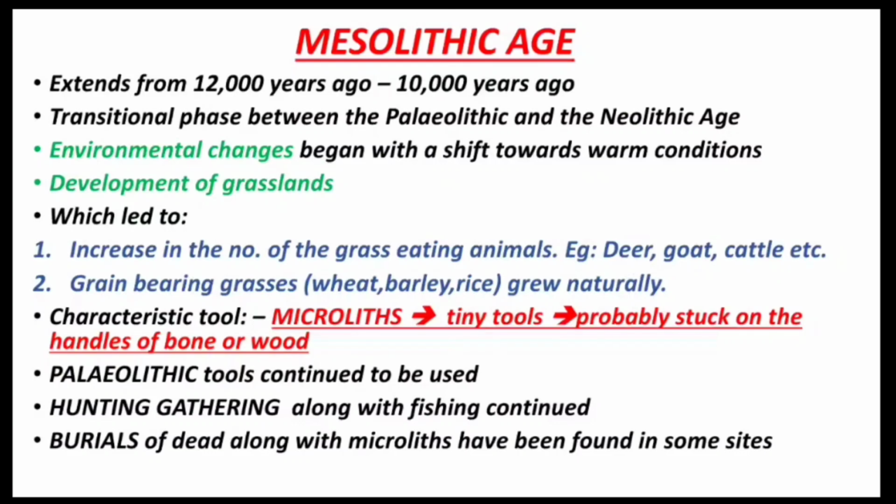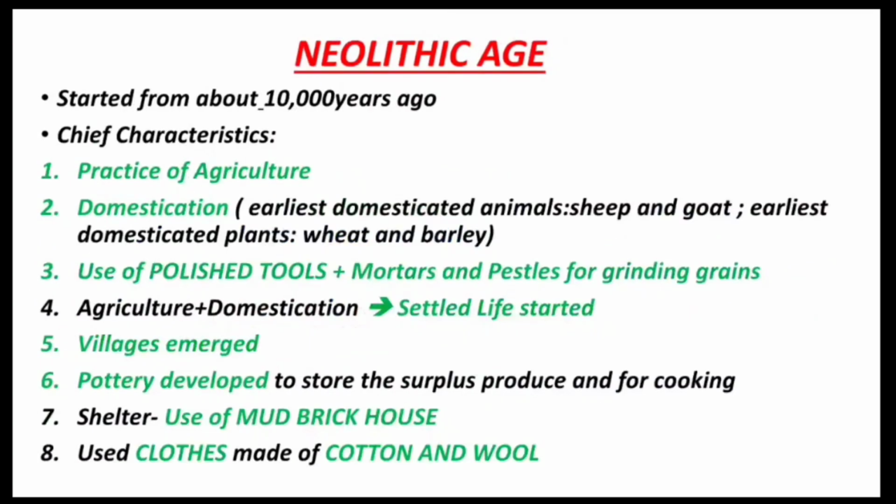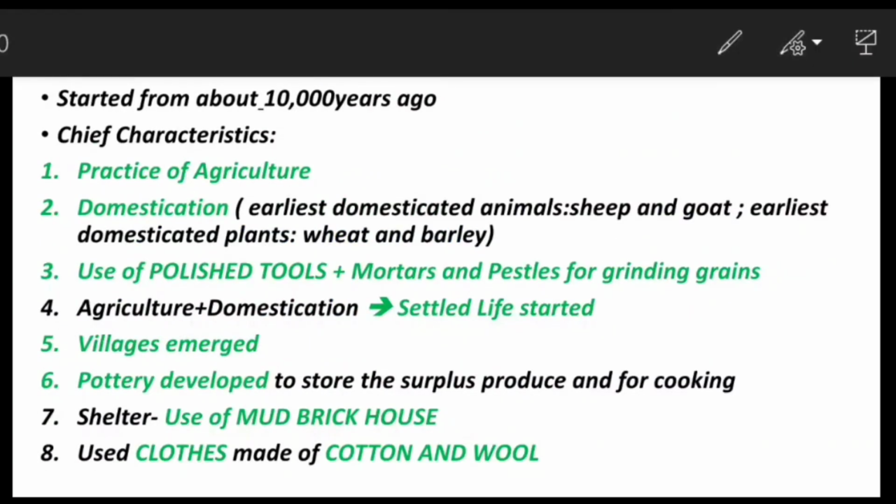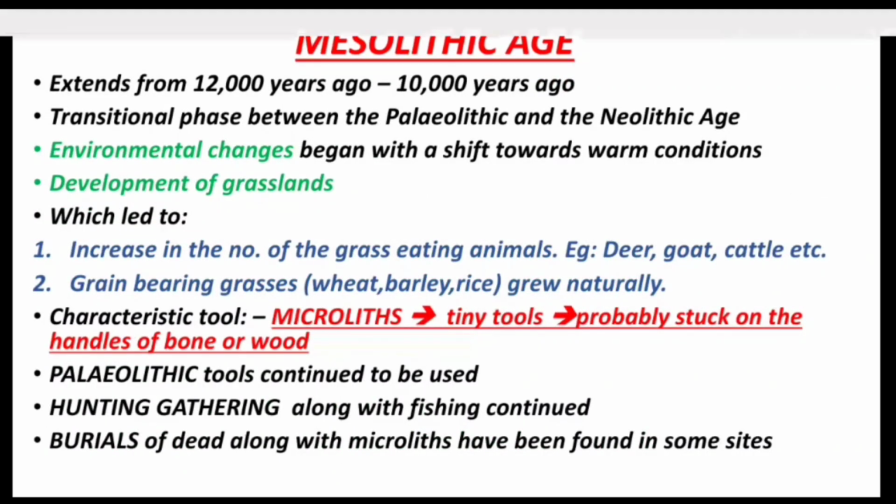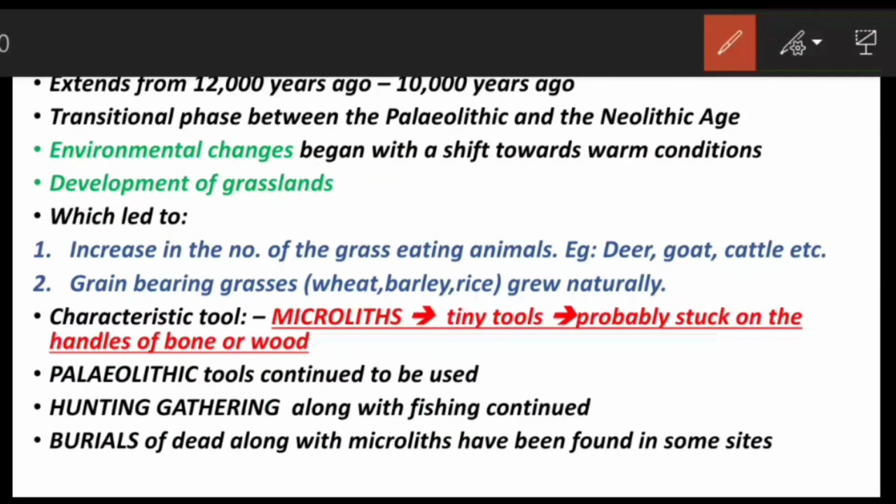Then comes the Mesolithic age. It extended from about 12,000 years ago and then continued till 10,000 years ago. It is considered to be the transitional or intermediate phase between the Paleolithic and the Neolithic age.